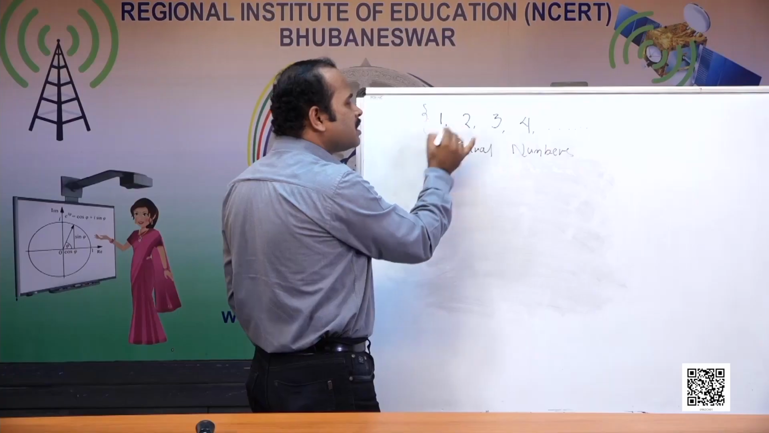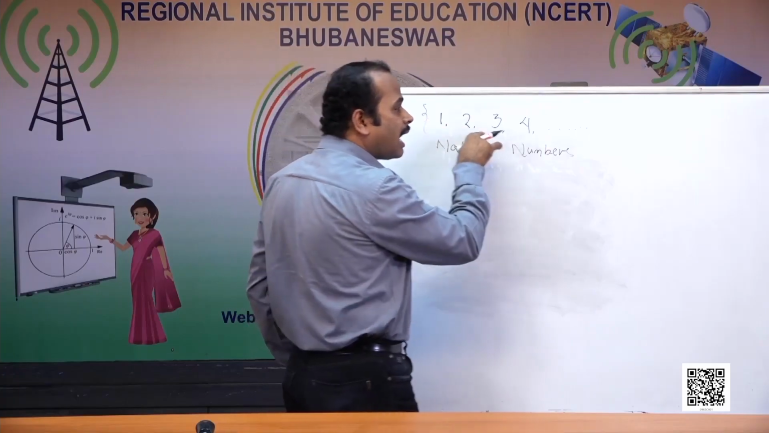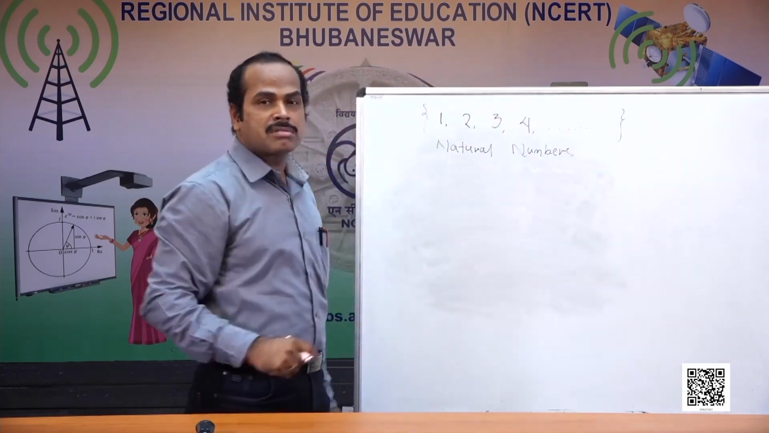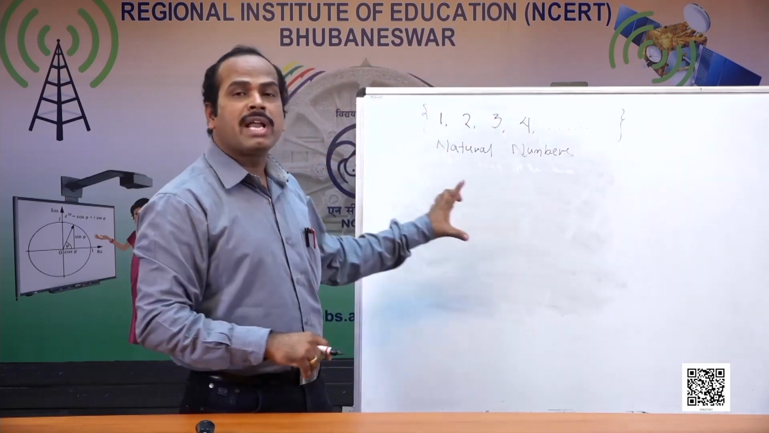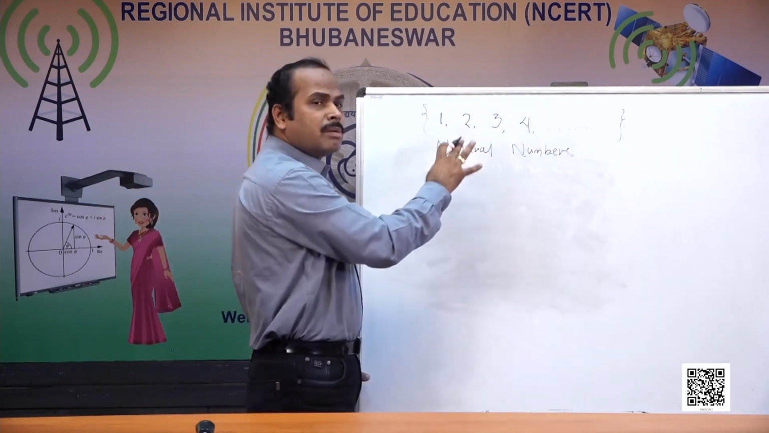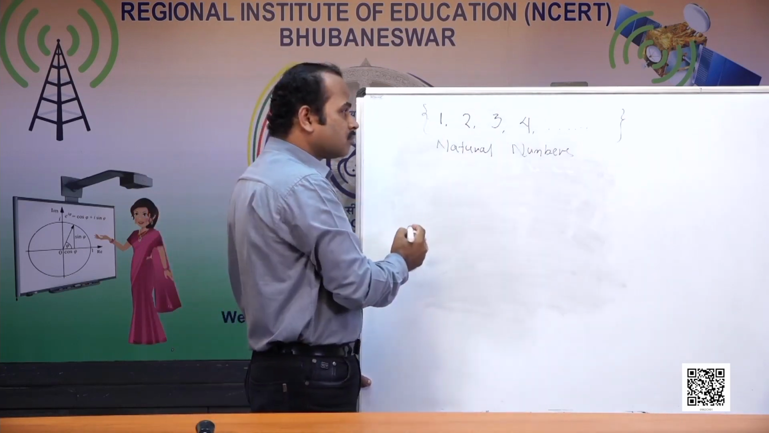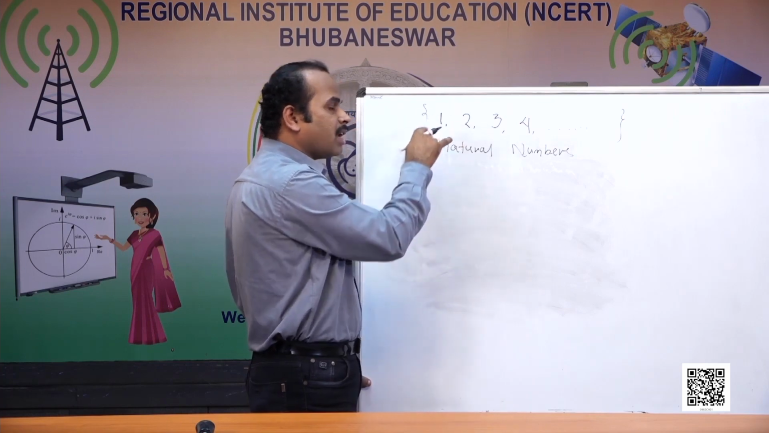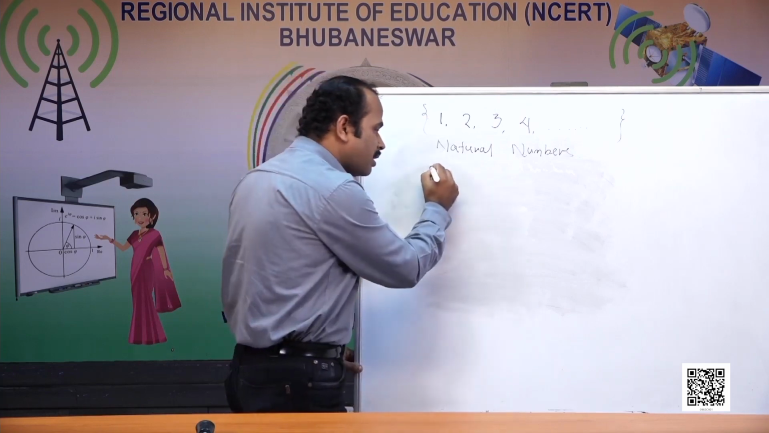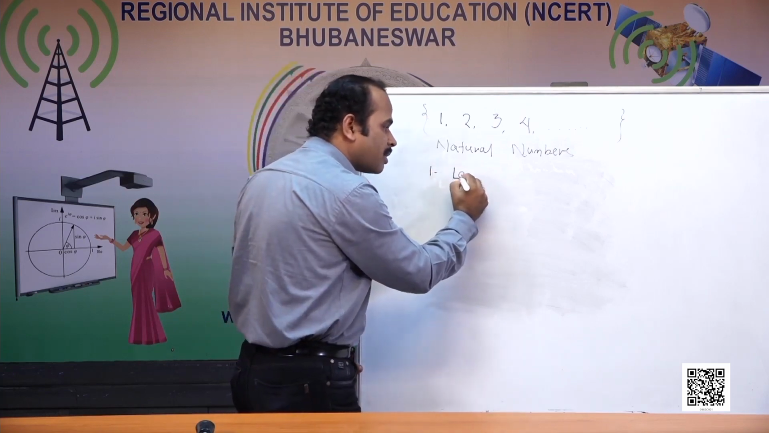Now these numbers start with 1 and move endlessly. There are infinite such numbers. They are all called natural numbers. Now what is the least natural number? From here we can know. As the numbers start from 1, we can say the least natural number is 1. So 1 is called the least natural number.